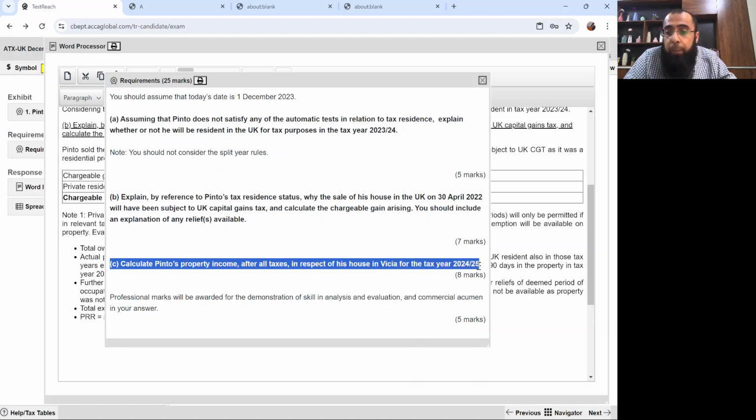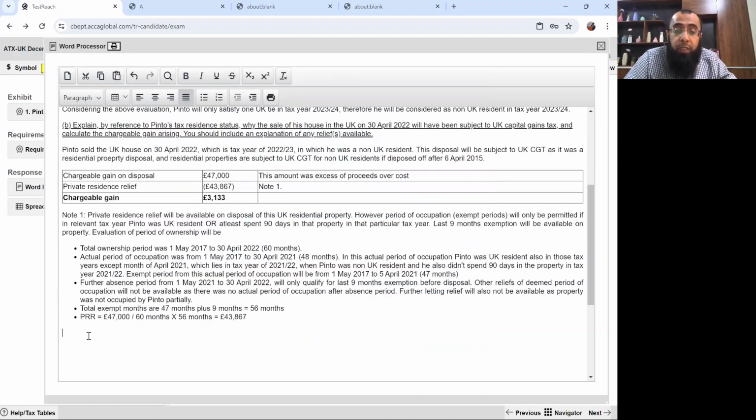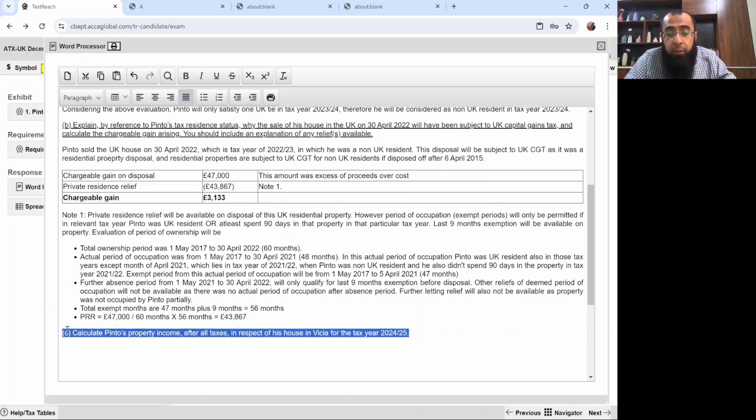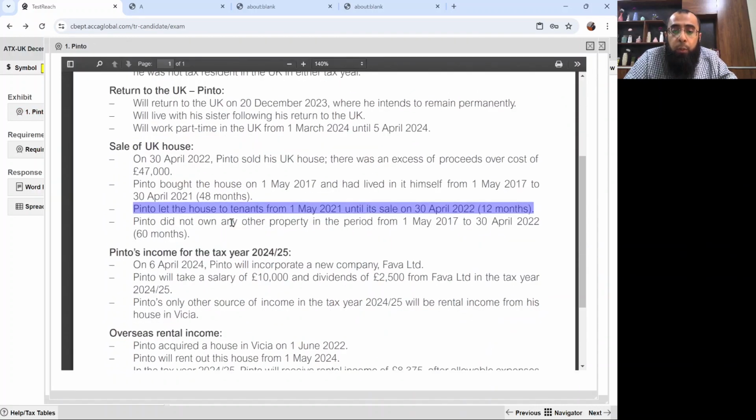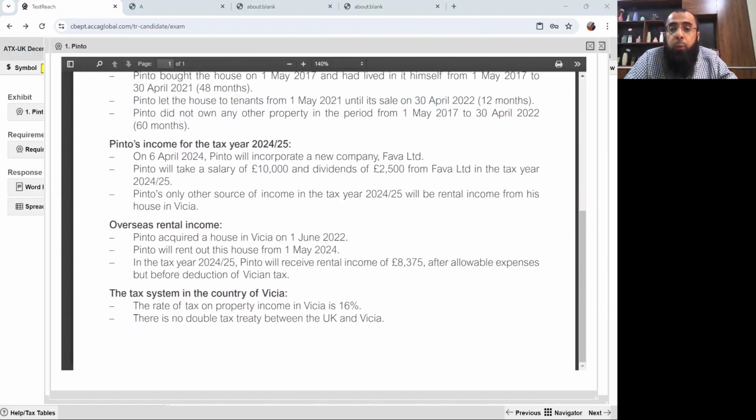Now the last requirement, calculate the Pinto's property income after all taxes in respect of his house in Vicia in the tax year 24-25. So now this is a requirement relating to overseas income. Okay, let's go and read this part, which is Pinto's income for the tax year 24-25, that what incomes he is earning, and then let's calculate his final taxable income and his income after all taxes in relation to his overseas rental income. Okay, let's look at it.